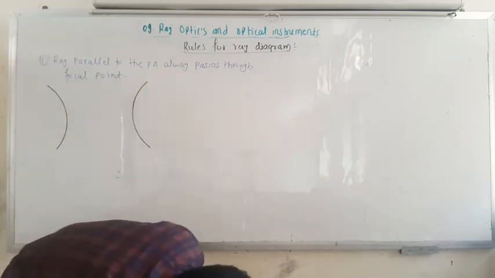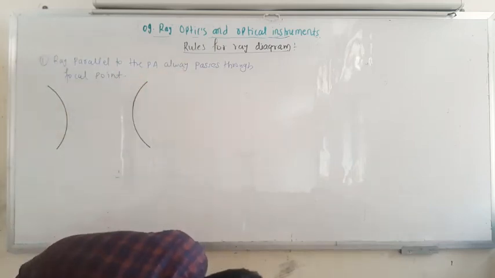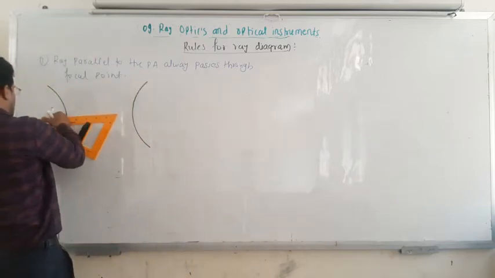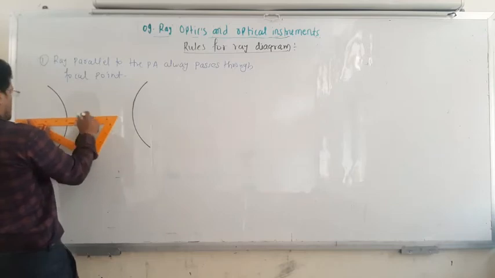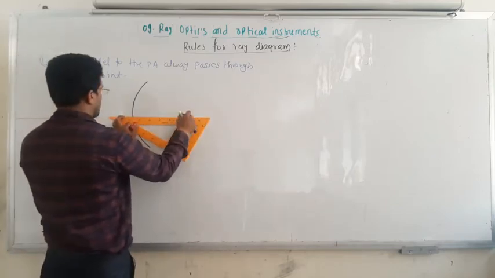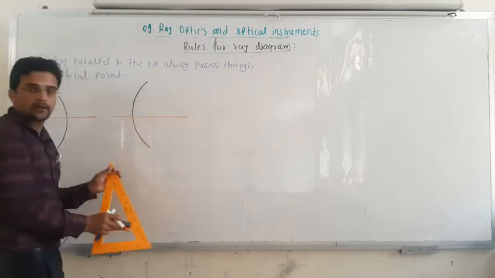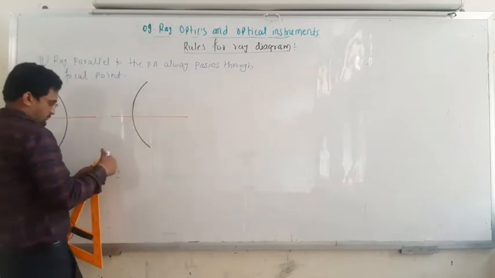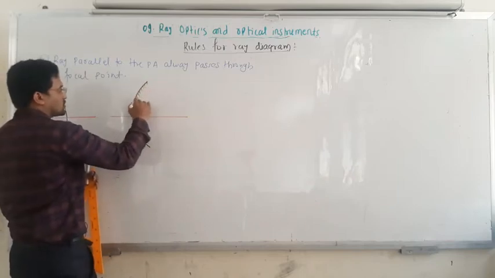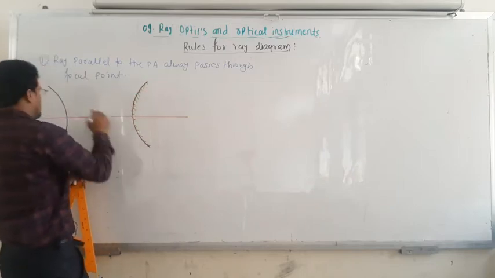First of all, you have to draw the principal axis. Every time you have to draw the principal axis first. This is the principal axis, and this is the principal axis for the convex mirror. This is convex, that means the inner portion is color coded, and this is concave.